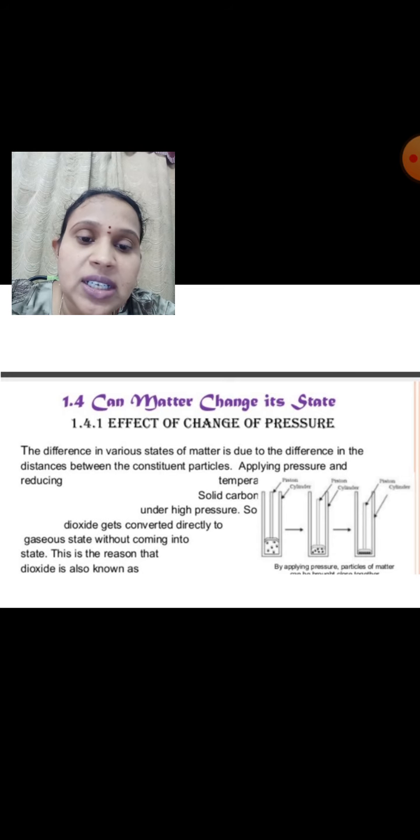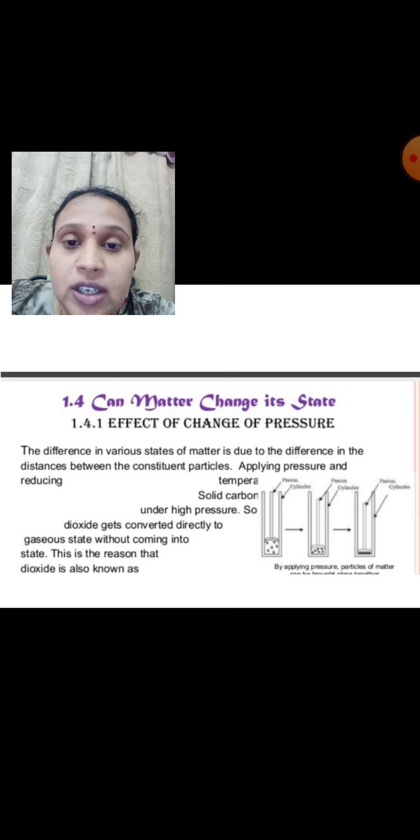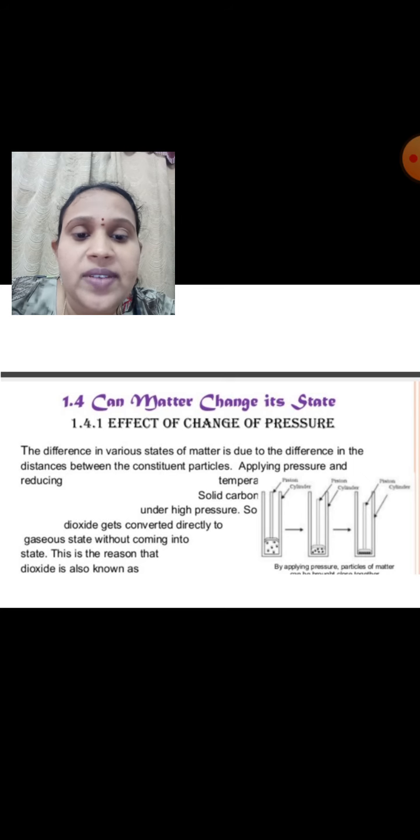When temperature decreases, a gas can convert into liquid. But here carbon dioxide is a type of gas. On applying more pressure and reducing its temperature, it directly converts into solid. Yes, this process is known as sublimation, which we learnt previously.